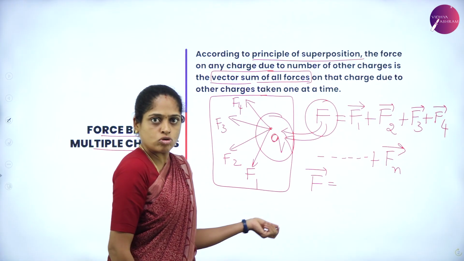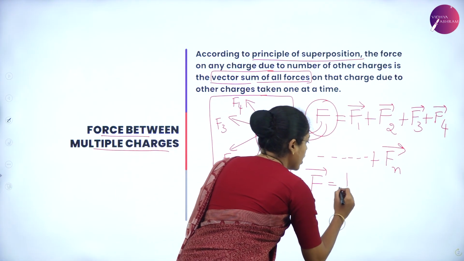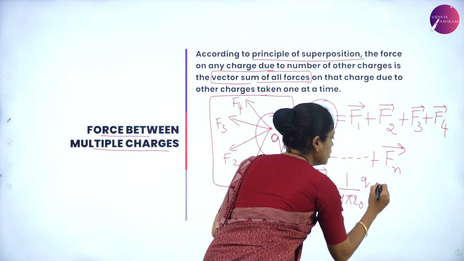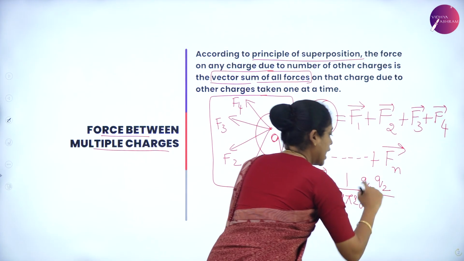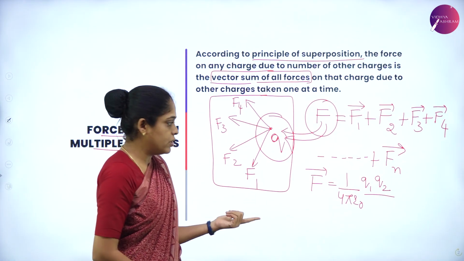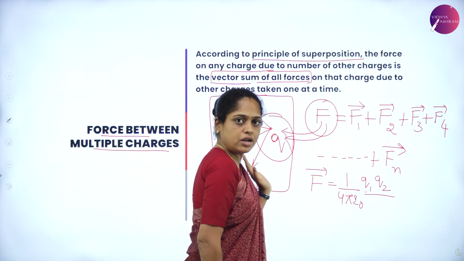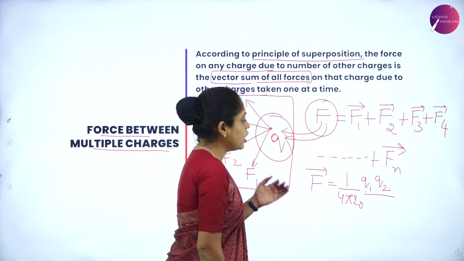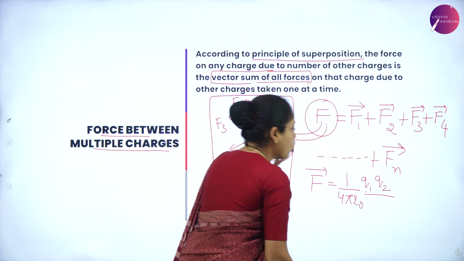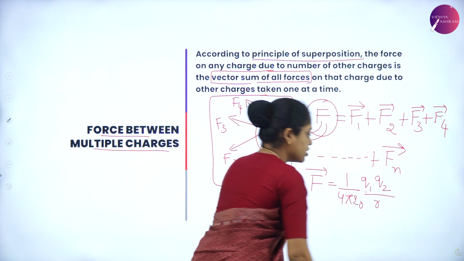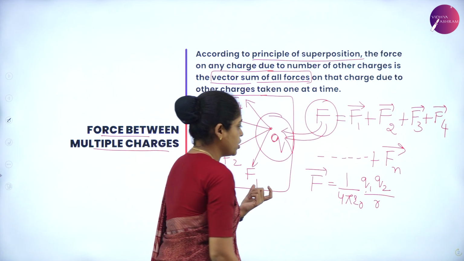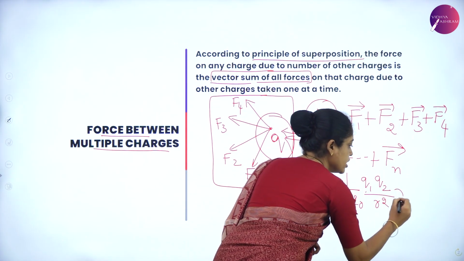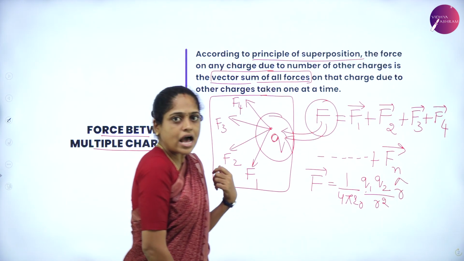So every force is given by 1 by 4 pi epsilon naught Q1, Q2 or any other charge number. You have to change this number Q1, Q2; instead it might be Q2, Q3 or Q4, Q5, according to the charges. And the distance between the charges is r square, and this force direction is given by the unit vector r cap.